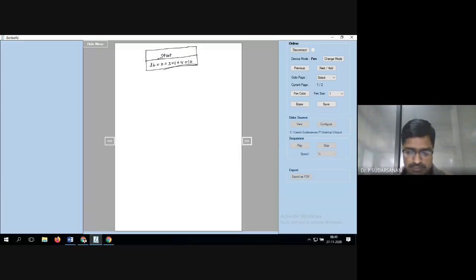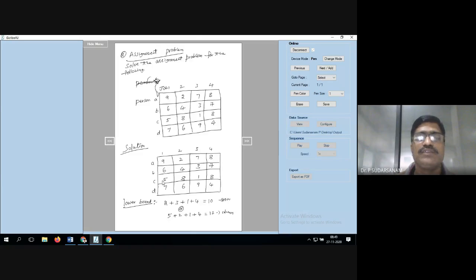Now we'll be taking a is equal to 1. So you have the options. For example, I'll take a is equal to 1, next a is equal to 2, a is equal to 3, a is equal to 4. All combinations will be covered. That's what I told you: you have more than one solution for every problem.